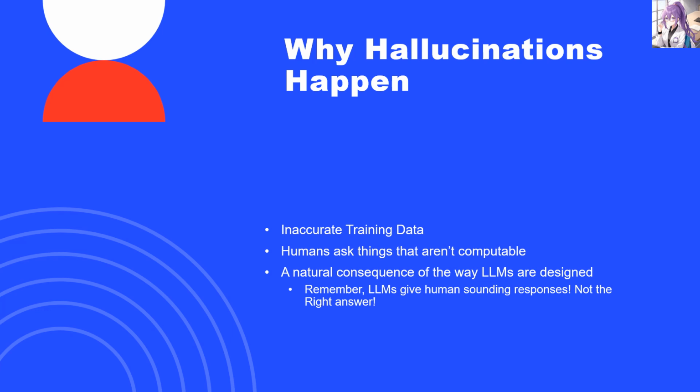This is just a natural consequence of how large language models are designed. Remember, as I said earlier, LLMs give human-sounding responses. They are not supposed to give you the right answer all the time, and I will probably keep harping on this point because it's important, and I think many people are missing this when they discuss the wrong answers on places like Twitter, Facebook, and other social media sites.